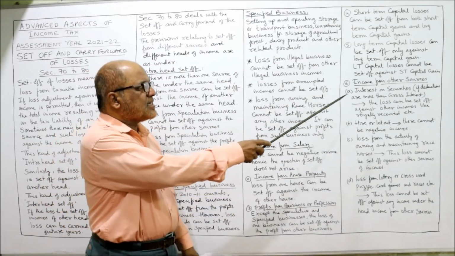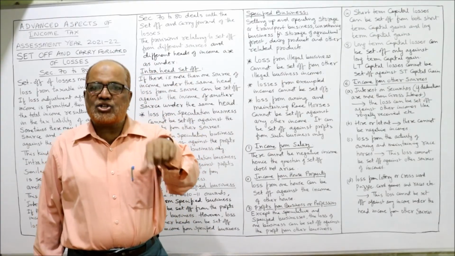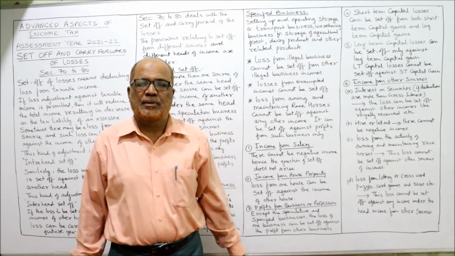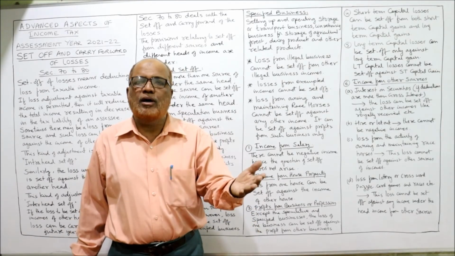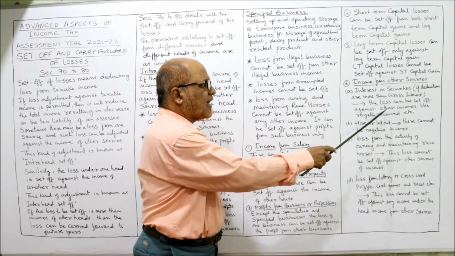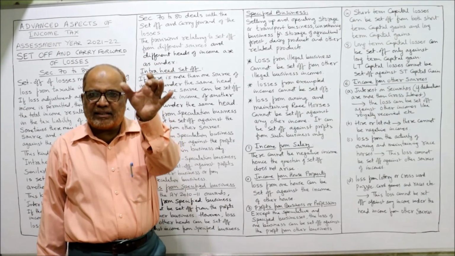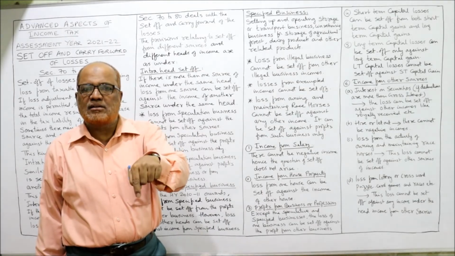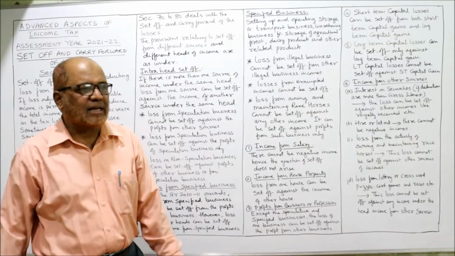Now, income from other sources. Income from other sources includes interest on securities. While calculating interest on securities, deductions are allowed. Sometimes deductions are more than the gross interest, but very rarely it may happen. In that case, what will happen? The loss can be set off against other incomes like royalty received, etc. In income from other sources, if you have other incomes, then from those we can deduct the loss from interest on securities.